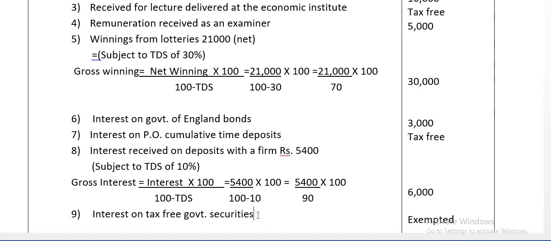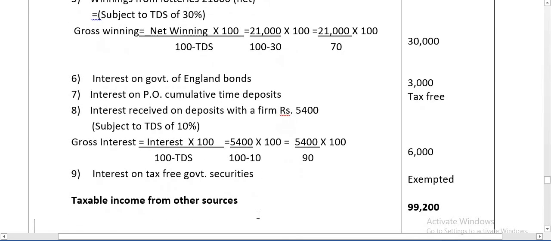Interest on tax-free commercial securities is taxable, but no TDS is applicable. Less-tax commercial securities are subject to TDS. Less-tax government securities are directly taxable. So taxable income from other sources is 99,200. If you have any doubt, you can raise it through a message or through a call. Thank you.